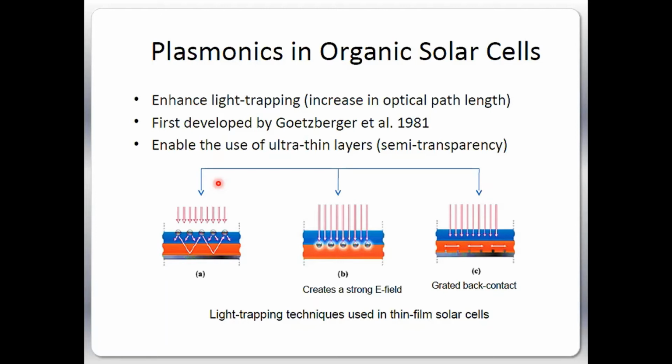This plasmonic technique started with organic semiconductors, but now people are also trying to utilize it with silicon solar cells, because as I said, silicon has a very low absorption coefficient, so you need 300 micron of thickness, right? So people are trying to utilize plasmonic and other techniques to increase the absorption so that they can decrease the material amount. Suppose they can increase the absorption by tenfold, then instead of a 300 micron thick layer, they can think of 200 micron or 150 micron. So that will reduce the material cost and fabrication cost, right?